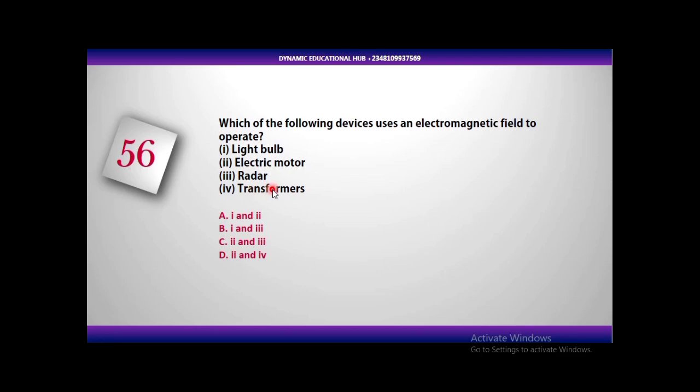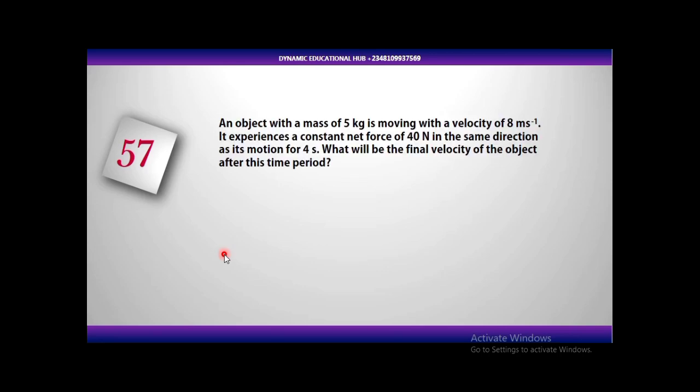The same thing goes with a step down transformer. The secondary coil will have fewer windings than the primary coil, so the output voltage at the secondary coil will be lower than at the primary coil. So the correct answer is II and IV. II and IV, that's D. D is the correct answer. Let's quickly move to the next question.